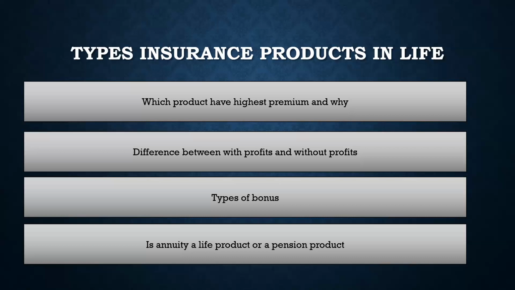Now the confusion arises between these two products. Which product out of whole life and endowment has the highest premium? And also, suppose we have an endowment product of 30 years, and there is another endowment product of 40 years. Which product would have the highest premium? So we'll first deal with the endowment question.